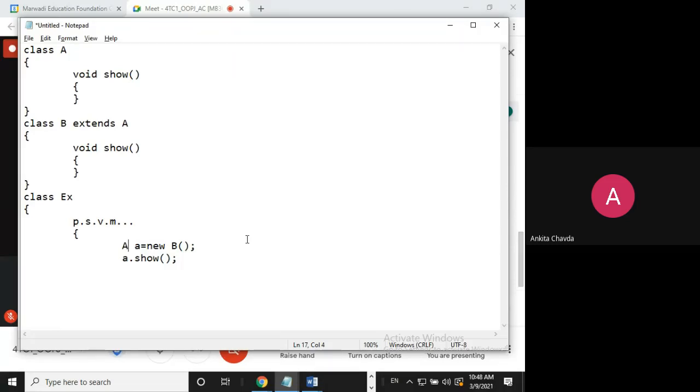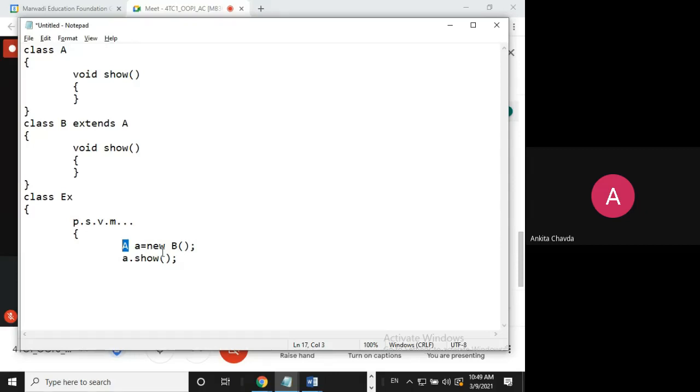Because always you need to see whenever there is a new keyword, right? That class method will be called. Simple. Remember this. Here I am writing new B, right? So object of B class has been created, and here I am having class A. So class A means you are just creating a reference variable of class A, which is pointing right now to the object of class B. This is what this sentence means. Okay, so this is the reference.